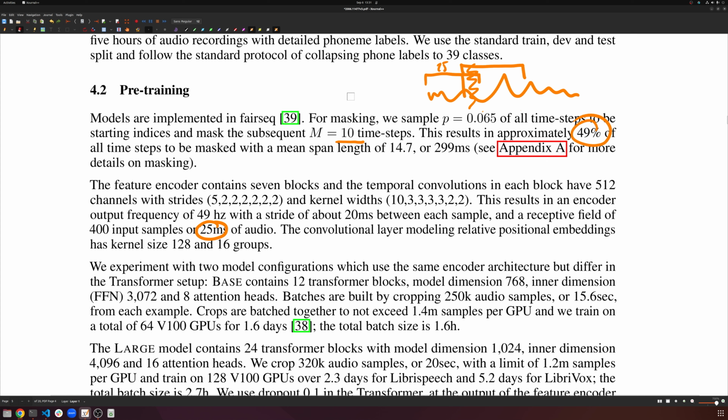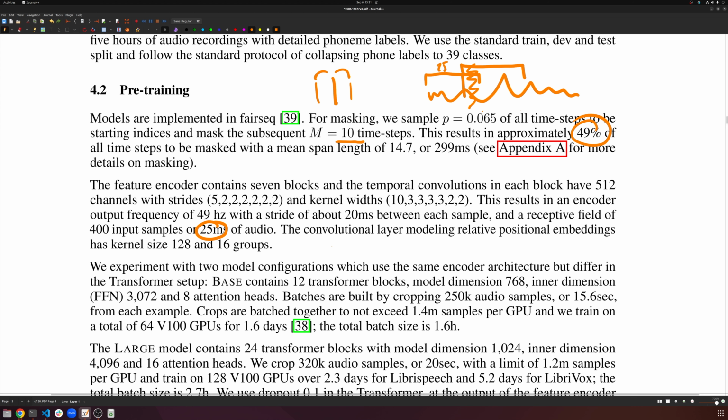which means if we do standard masking like BERT, there's so much overlap between a token and its neighboring tokens that it would be too easy of a problem to solve, which is why span masking is so important, to make it not trivial, right? That's the entire idea. We want to make it a difficult problem for the model to solve.